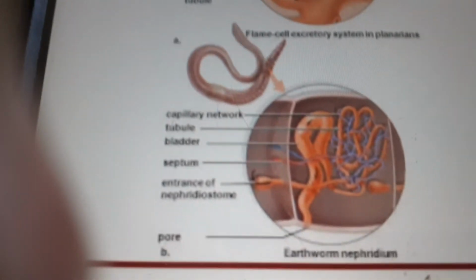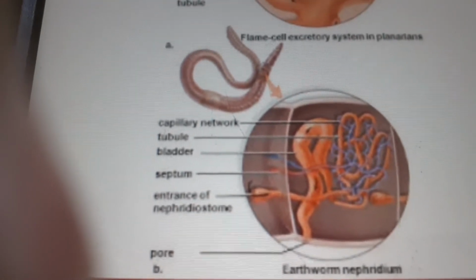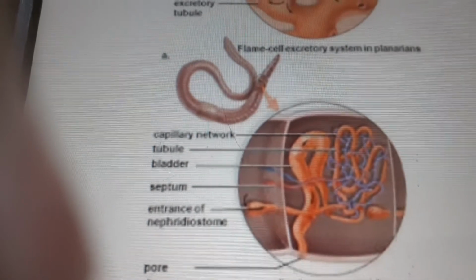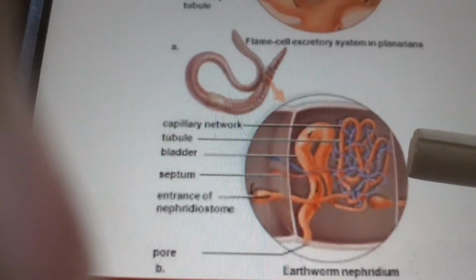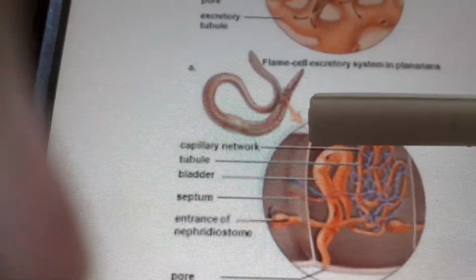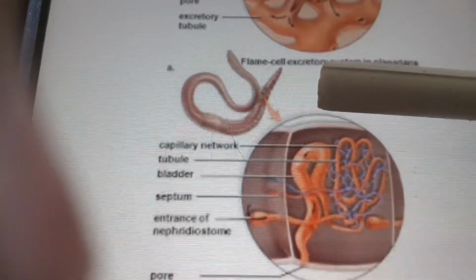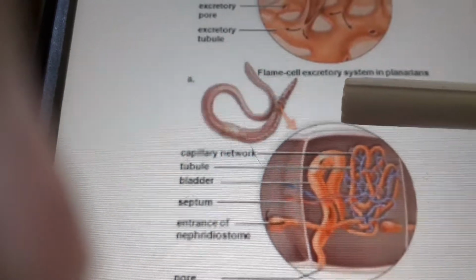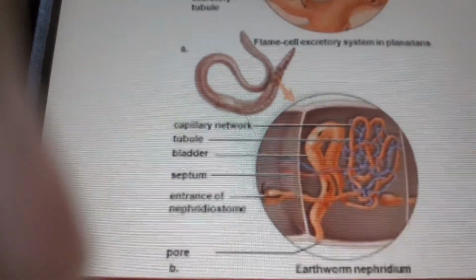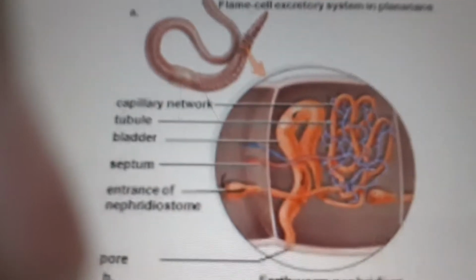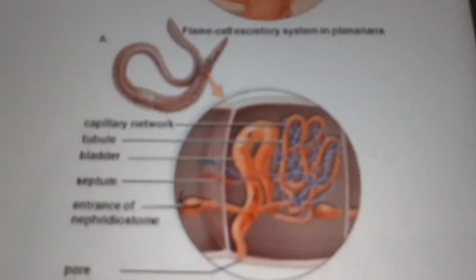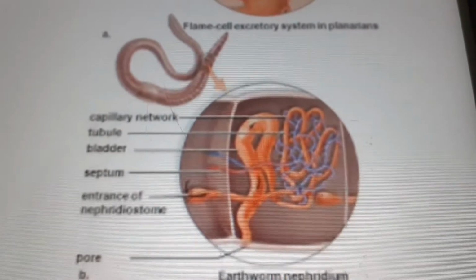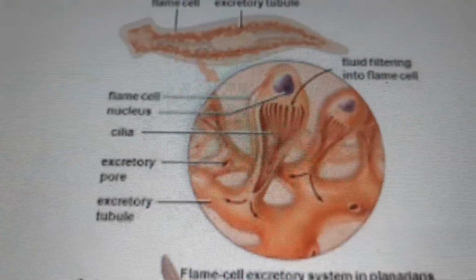Now down you can see earthworm, which has nephridia as the excretory organ. This is the structure of the nephridia which is found in the earthworm. This is earthworm. Earthworm belongs to Annelida. So annelids contain nephridia as an excretory organ. So see this. This is the excretory organ, nephridia, and this is the flame cell.